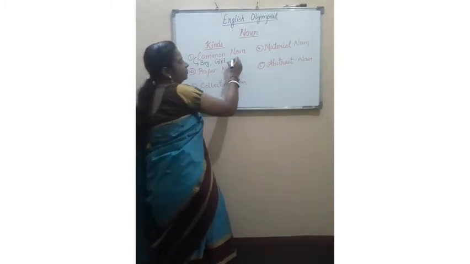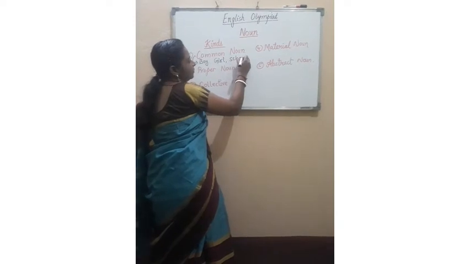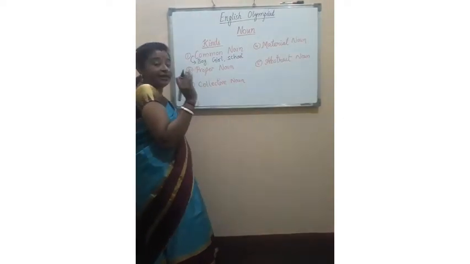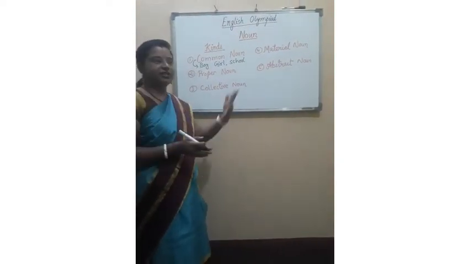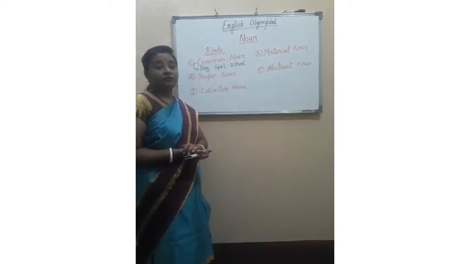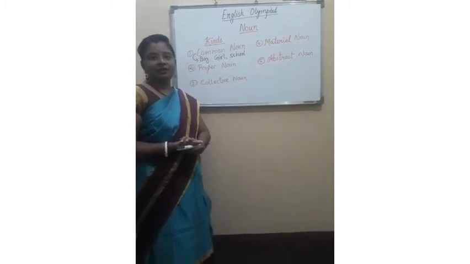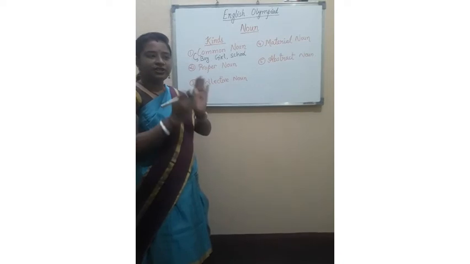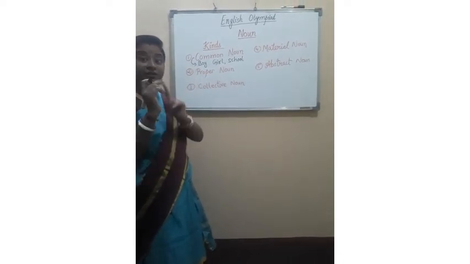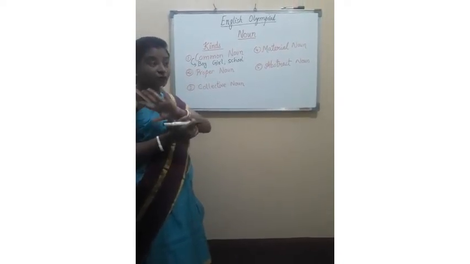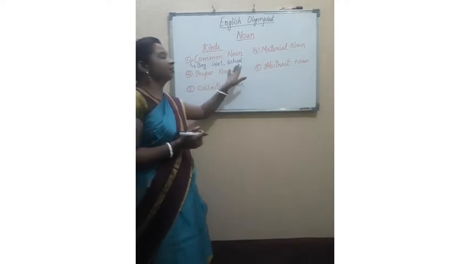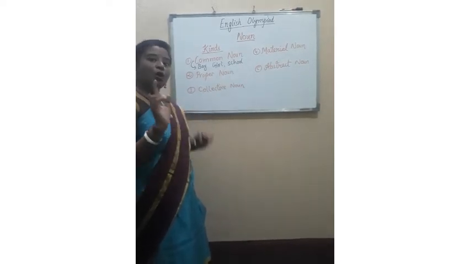Even school, there are many schools, right? If I take a particular name, Sri Chaitanya or Ravindra Bharati or Abhyas, these are different names of schools, but there is one word we can use for all three, that is school. So this is also a common noun.